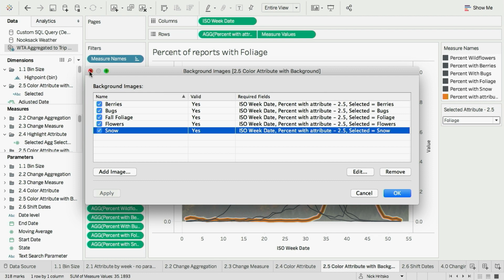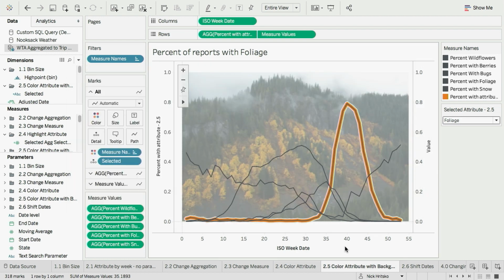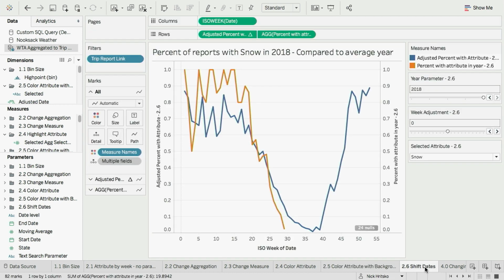Now, we're looking at time series data here. There's a few other things we can do with time series. You saw a few of them in the keynote with parameter actions, that ability that as you click on a mark, you can use that as the parameter value and then maybe time index to a certain given point in time. But this is a little more manual version. And it's an observation that Matt and I made as we were looking through the data set. So this is showing, in orange, a given year's value for, in this case, snowfall. And in blue is the average across multiple years.